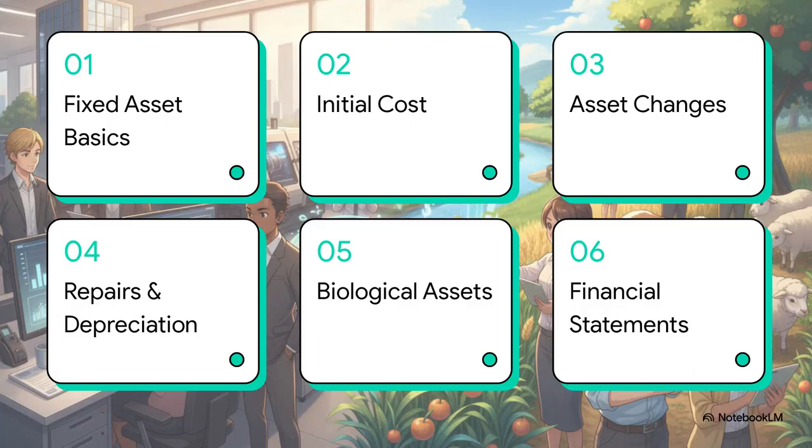Okay, let's dive into this. Here is our syllabus for today. First, we'll cover fixed asset fundamentals. Then we'll look at determining initial costs, tracking asset changes, and distinguishing repairs from depreciation. After that, we'll explore biological assets, and finally, we'll wrap up the whole shebang with financial statement presentation. This logical flow is going to make these dense regulations incredibly clear.